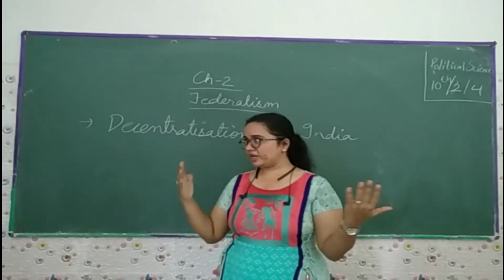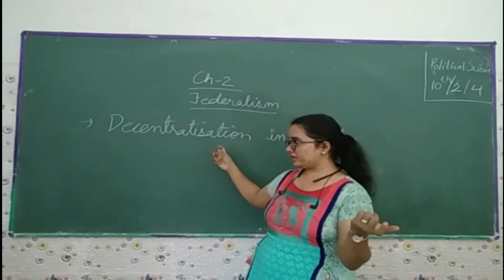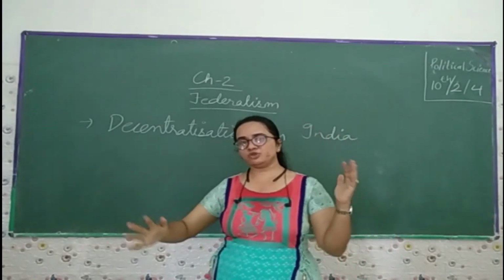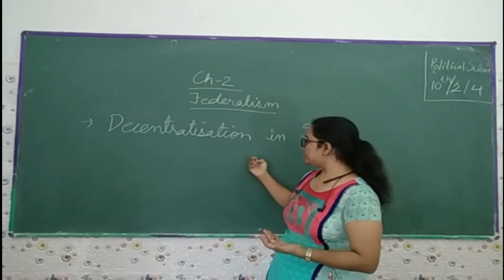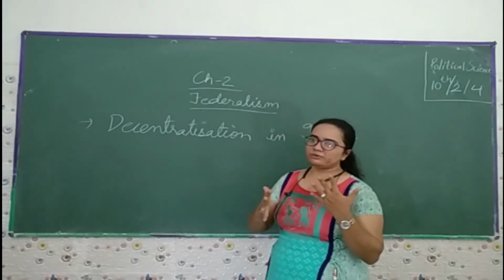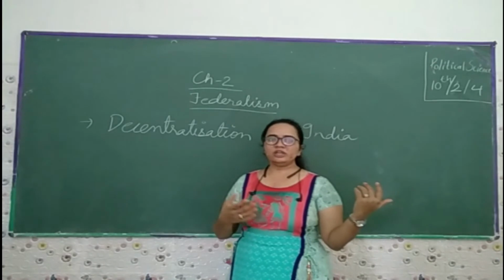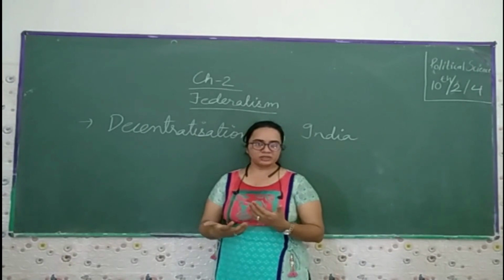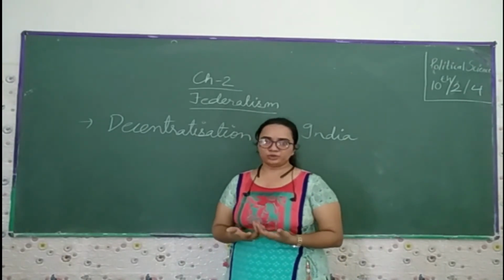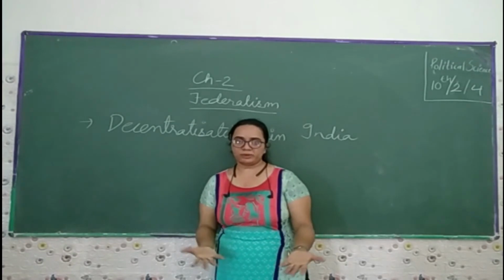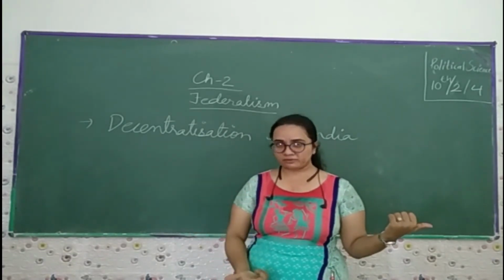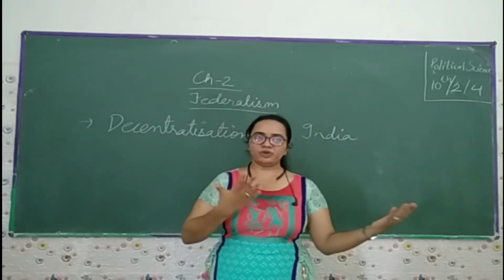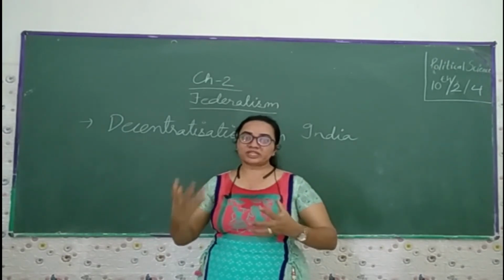So these are the certain things we can discuss, and you have to keep in mind what decentralization is. When the power is taken away from the central government and the state government and given to the local government, it is called decentralization. In India, before 1992 we didn't give powers and resources to the local government, but after the amendment in the constitution in 1992 we gave certain powers to these people. The state should give the power, and the state should give some resources to these people by which they can make plans and make the village as well as the town